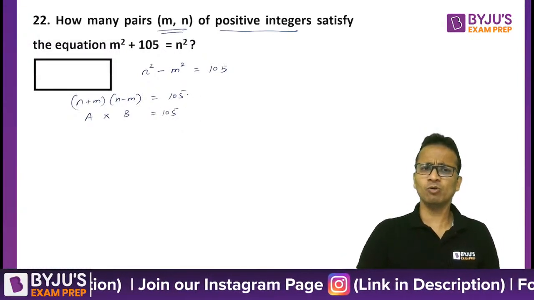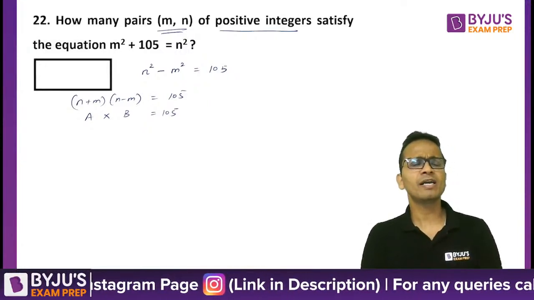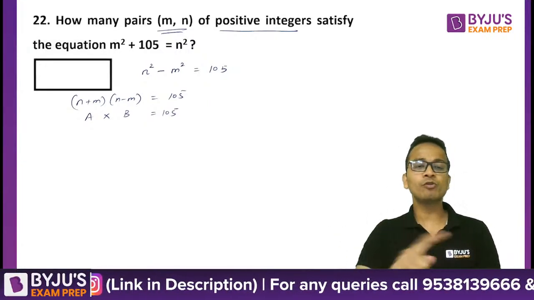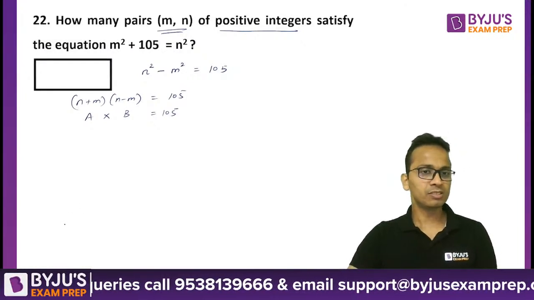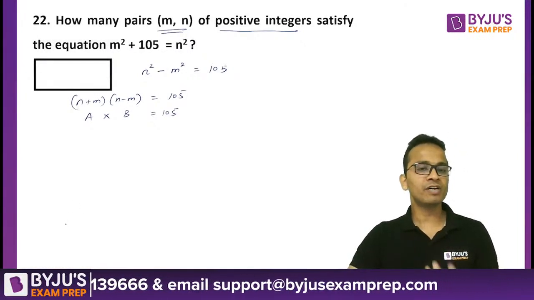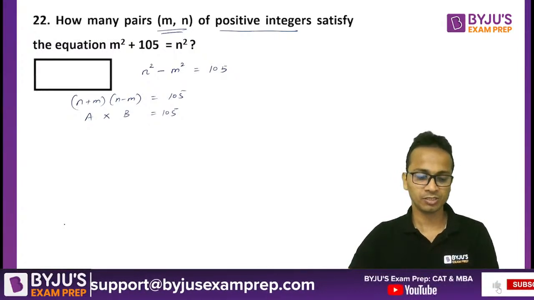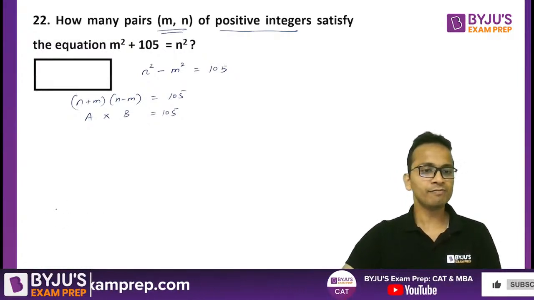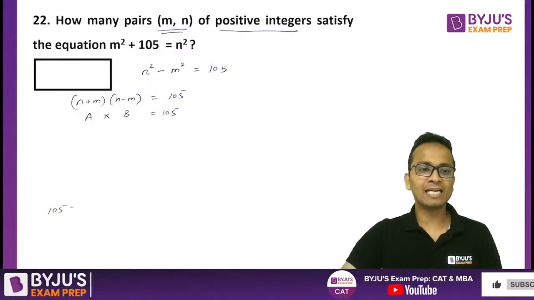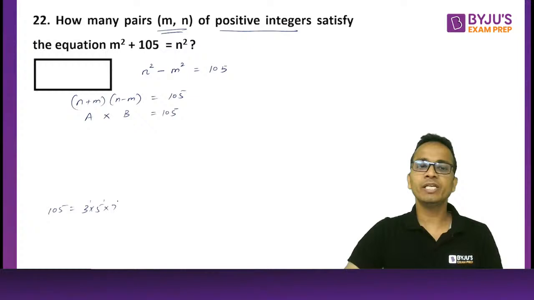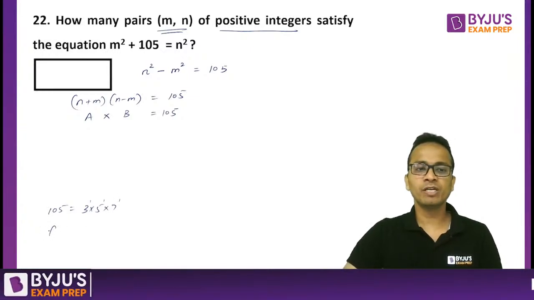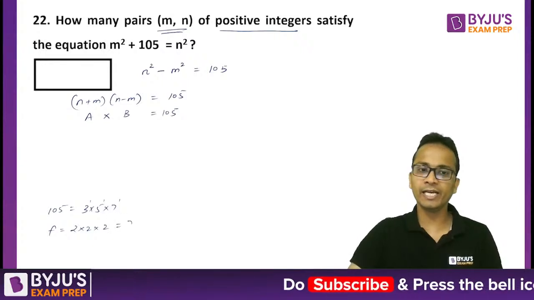Now I'll find out in how many ways 105 can be written as the product of two numbers. This is a very basic concept of number systems that we learn in the first or second lecture of number systems. So 105 I can factorize as 3 into 5 into 7, that is 3 raised to power 1, 5 raised to power 1, 7 raised to power 1. The number of factors will be 2 into 2 into 2, that is 8.